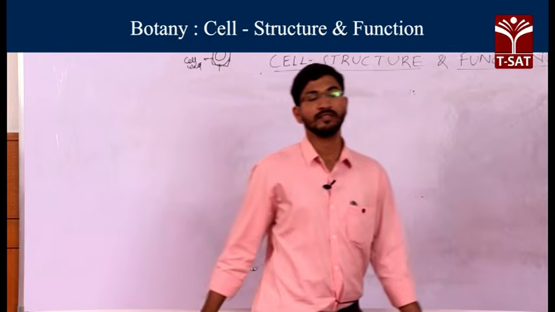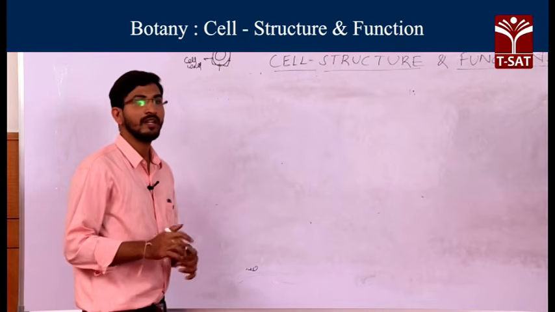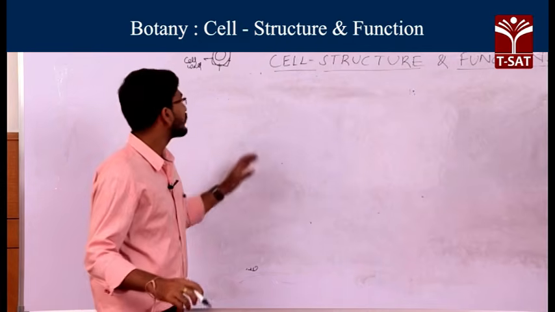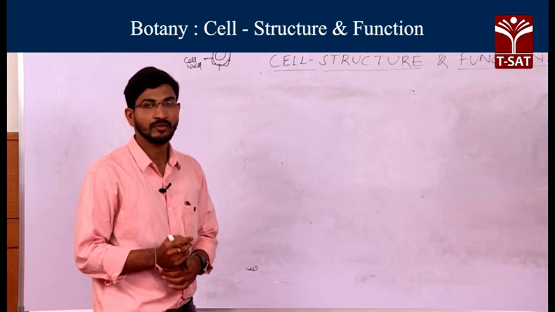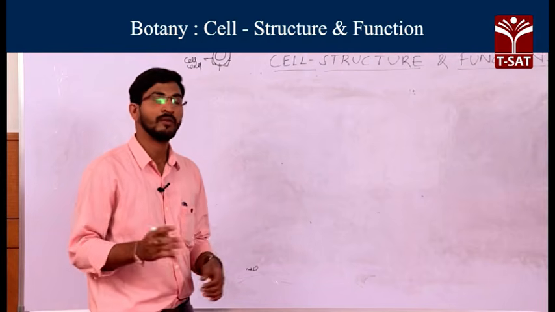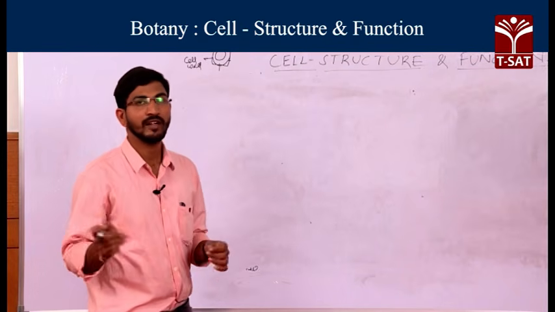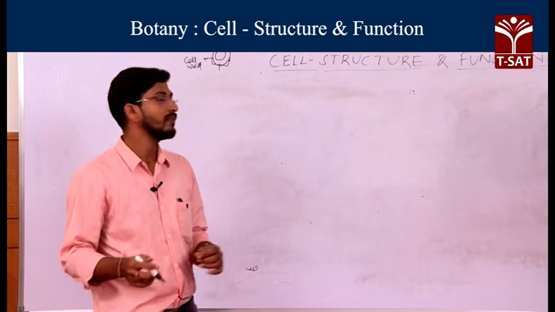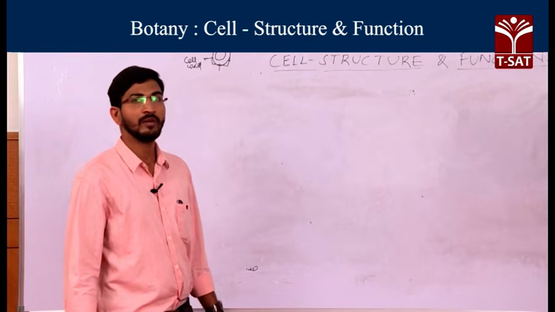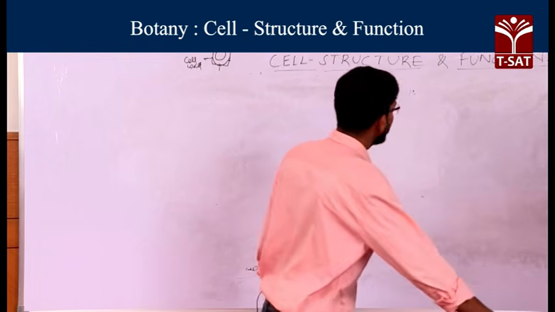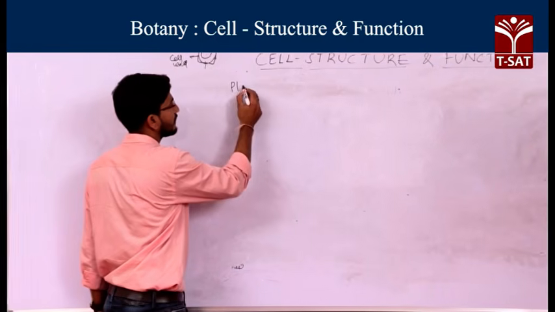Examples of eukaryotic cells are plants and animals. The major differences between plant cell and animal cell we will observe first. In a plant cell there is a cell wall, but in an animal cell there is no cell wall. The remaining cell organelles and components are similar in plant cell and animal cell. That's why we will discuss some of the basic differences between plant cell and animal cell, then we will move into the plasma membrane and cell organelles of the plant.